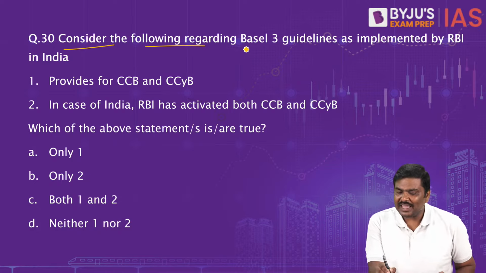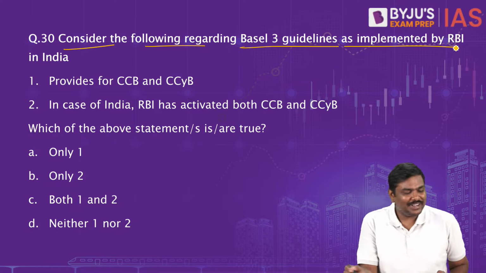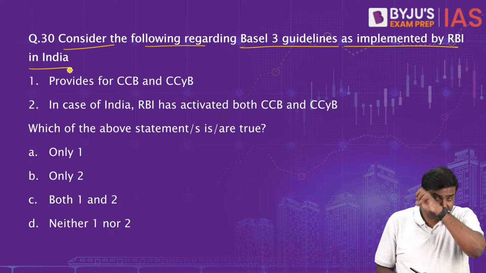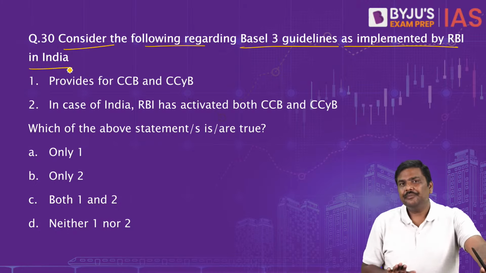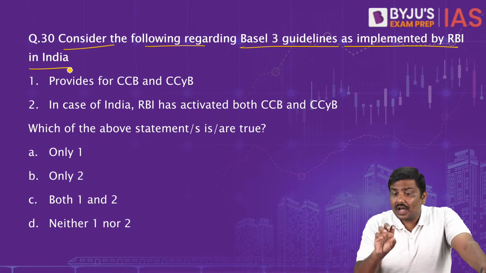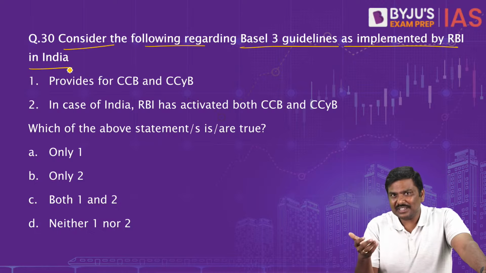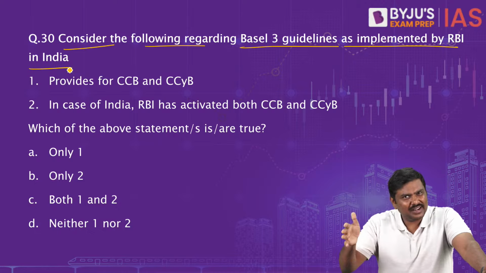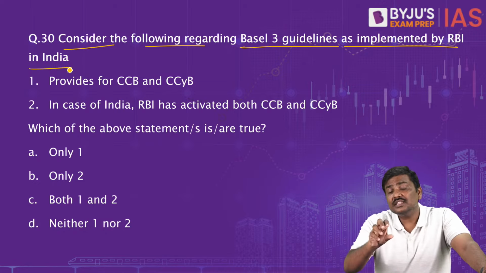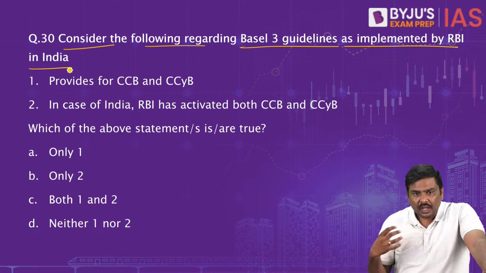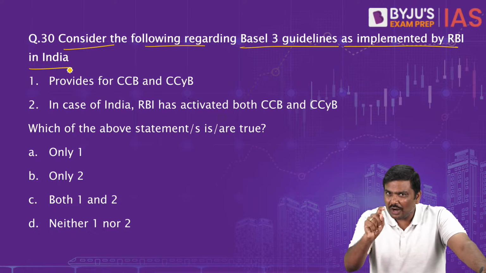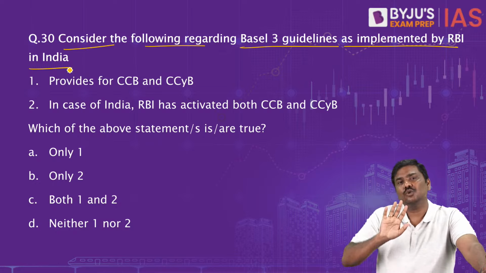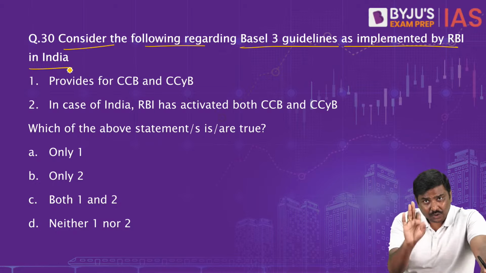Consider the following regarding Basel III guidelines as implemented by the Reserve Bank in India. Please be very, very careful with this statement. Why? Here is a very important point. The Basel guidelines are voluntary in nature. I hope you understand my statement. Whatever member countries are there in the Basel guidelines, these guidelines are voluntary in nature. Voluntary in the sense, if RBI wants to change or alter the provisions, or not implement certain provisions, RBI is allowed to do that.